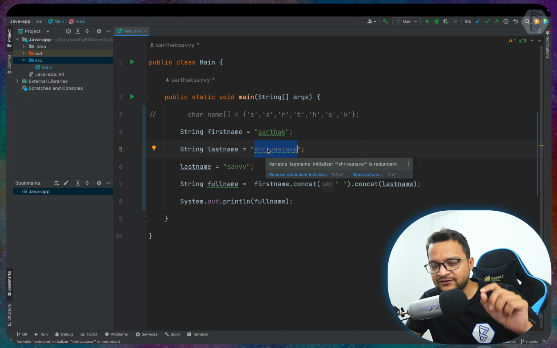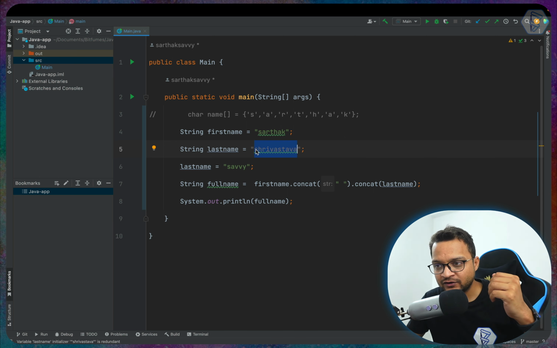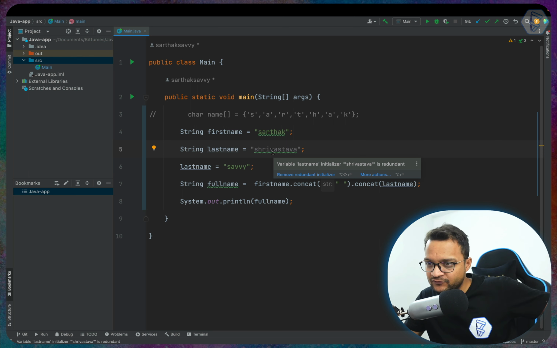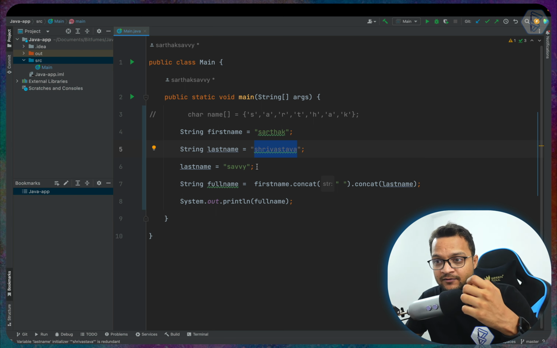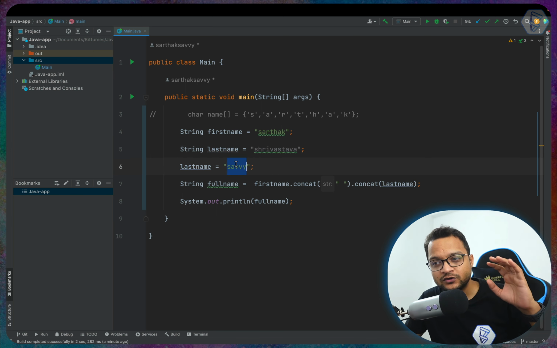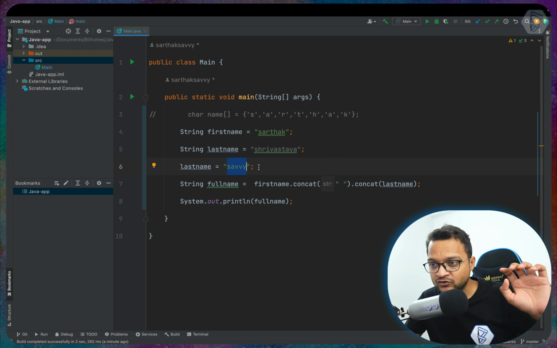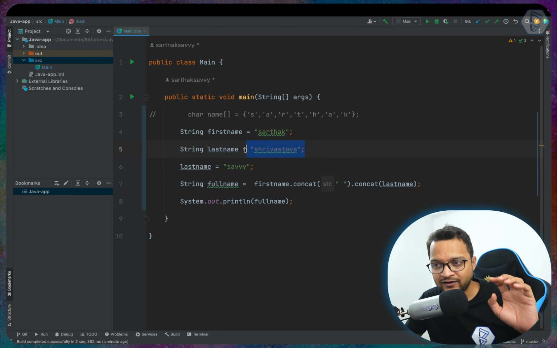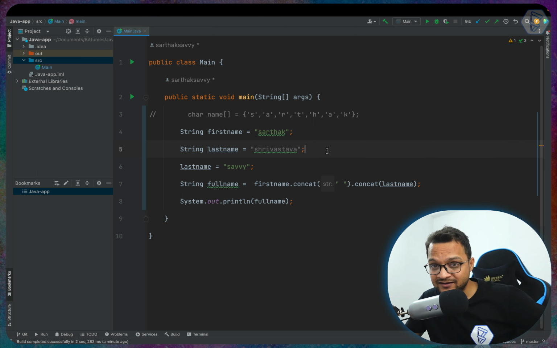This one is actually not removed or deleted, it just loses its handle. It is really available in the memory somewhere, but we don't have anything to point to that memory so that we can retrieve it, because this variable is now pointing to this Savvy string wherever it is in the memory. So remember this thing, that if you are not using any string or it's not having any reference or any handle, then it's not like it's gone or removed or deleted. It is there, it's taking your space, so be sure on that thing.